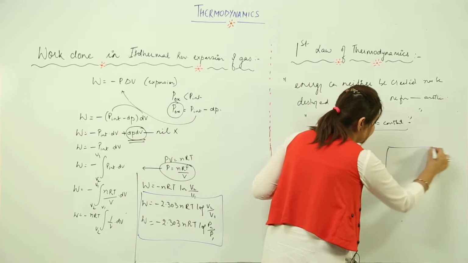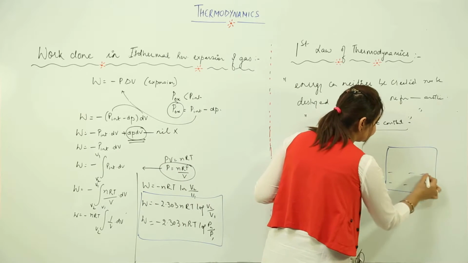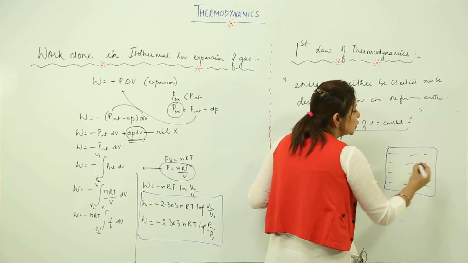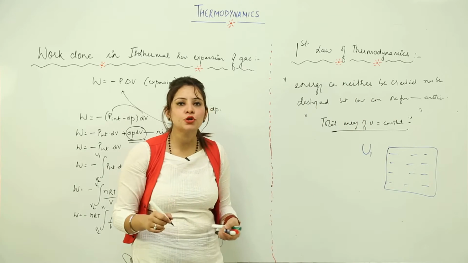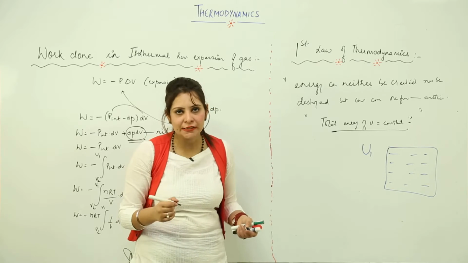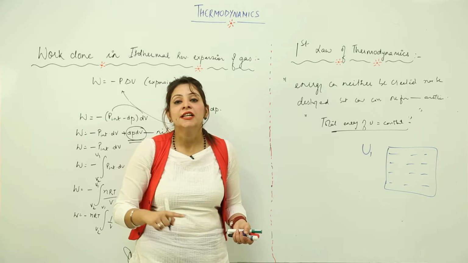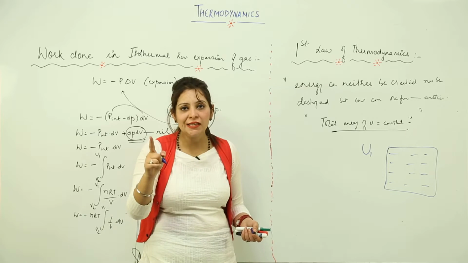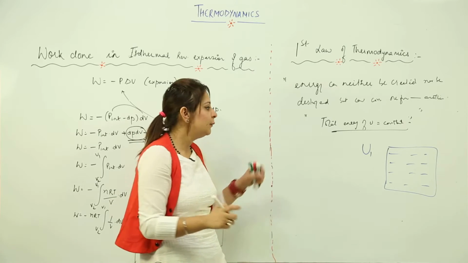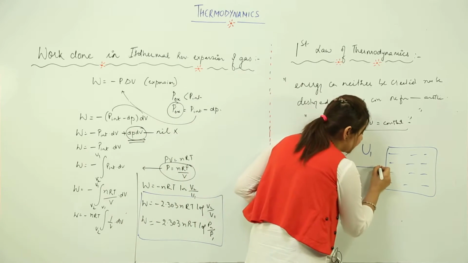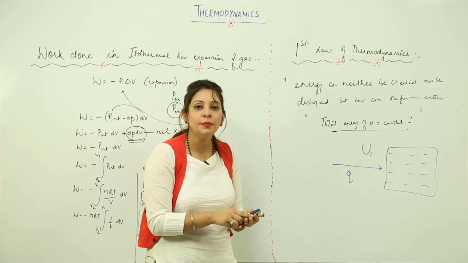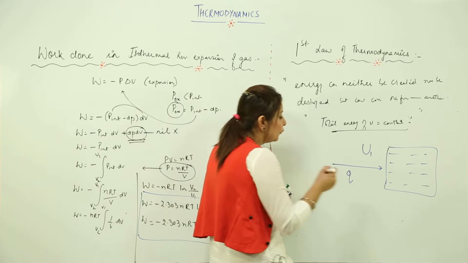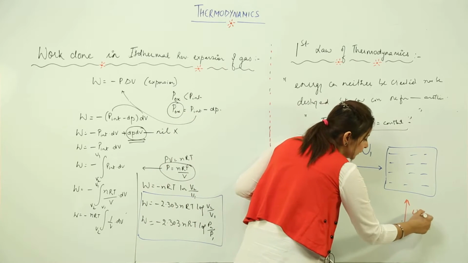Suppose I have a system here which is under observation. I have water. So let us say its internal energy is U1. Now what I'm going to do, I'm just going to change its internal energy, and you know that we can change the internal energy by heat and by work, right? So I'm going to supply it heat from outside, and moreover work is done on the system.